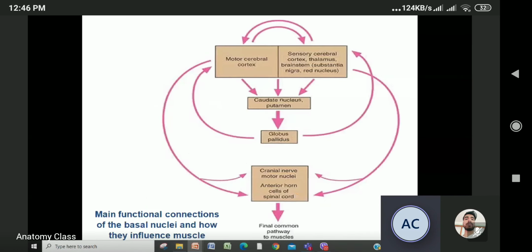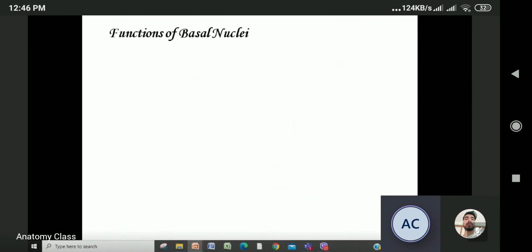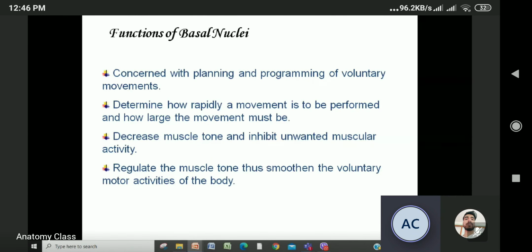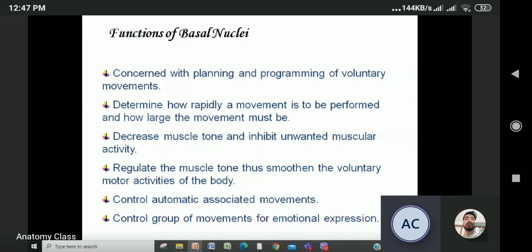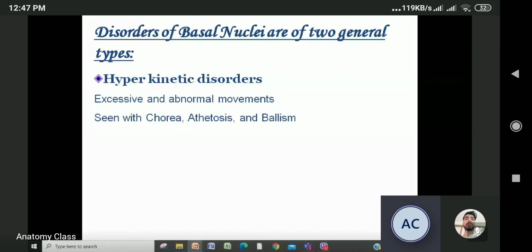So these are all connected, and you need to read the functions. Do you read functions in physiology or not? Sometimes we will ask the functions. It is concerned with the planning and programming of voluntary movement, and it determines how rapidly movement is performed and how large the movement must be. It regulates muscle tone and smooths voluntary movement of the body. These are the movements. And what are the disorders of the basal nuclei? You should ask this too.